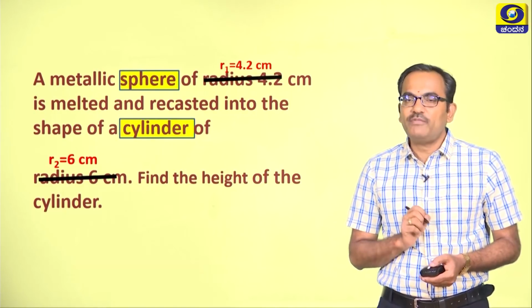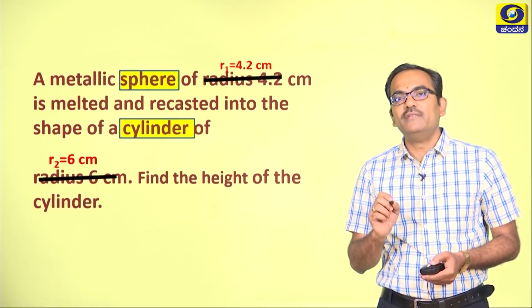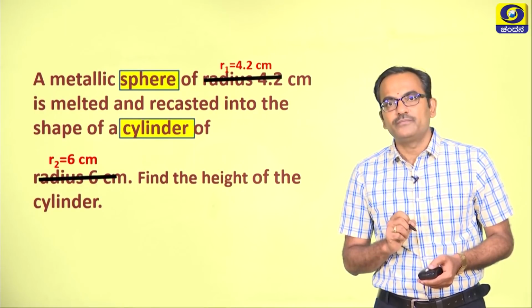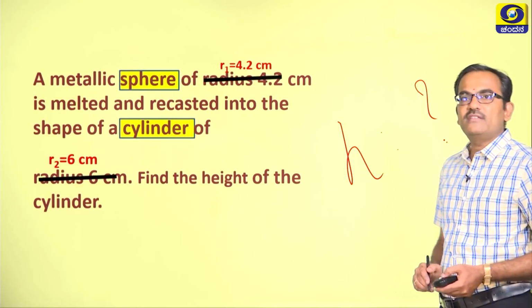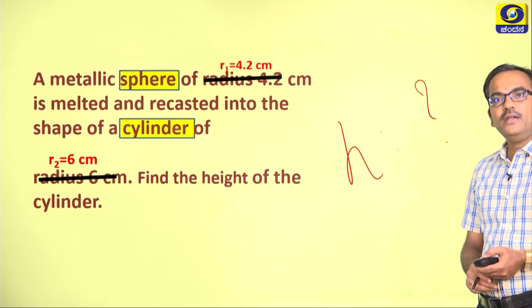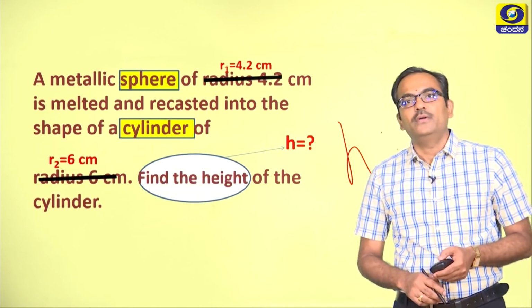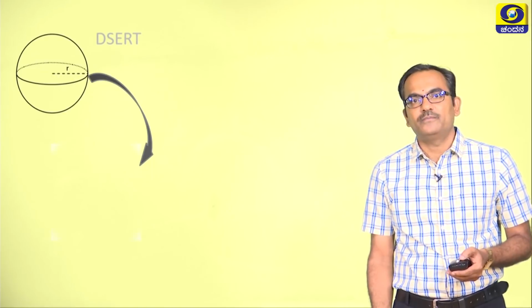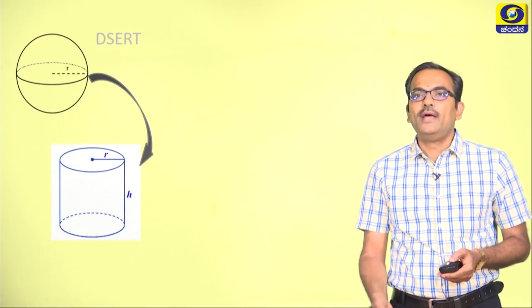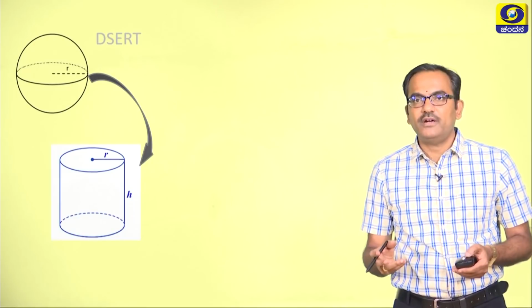In this case, what is to be found out? Yes, the height of the cylinder is to be found out. You can write it as h is equal to question mark in this case, right. h is equal to what? See here, h is equal to what I have written. Now let us try to find the answer. What is being done here? A sphere is being converted into a cylinder. So what happens when a sphere is converted into a cylinder?